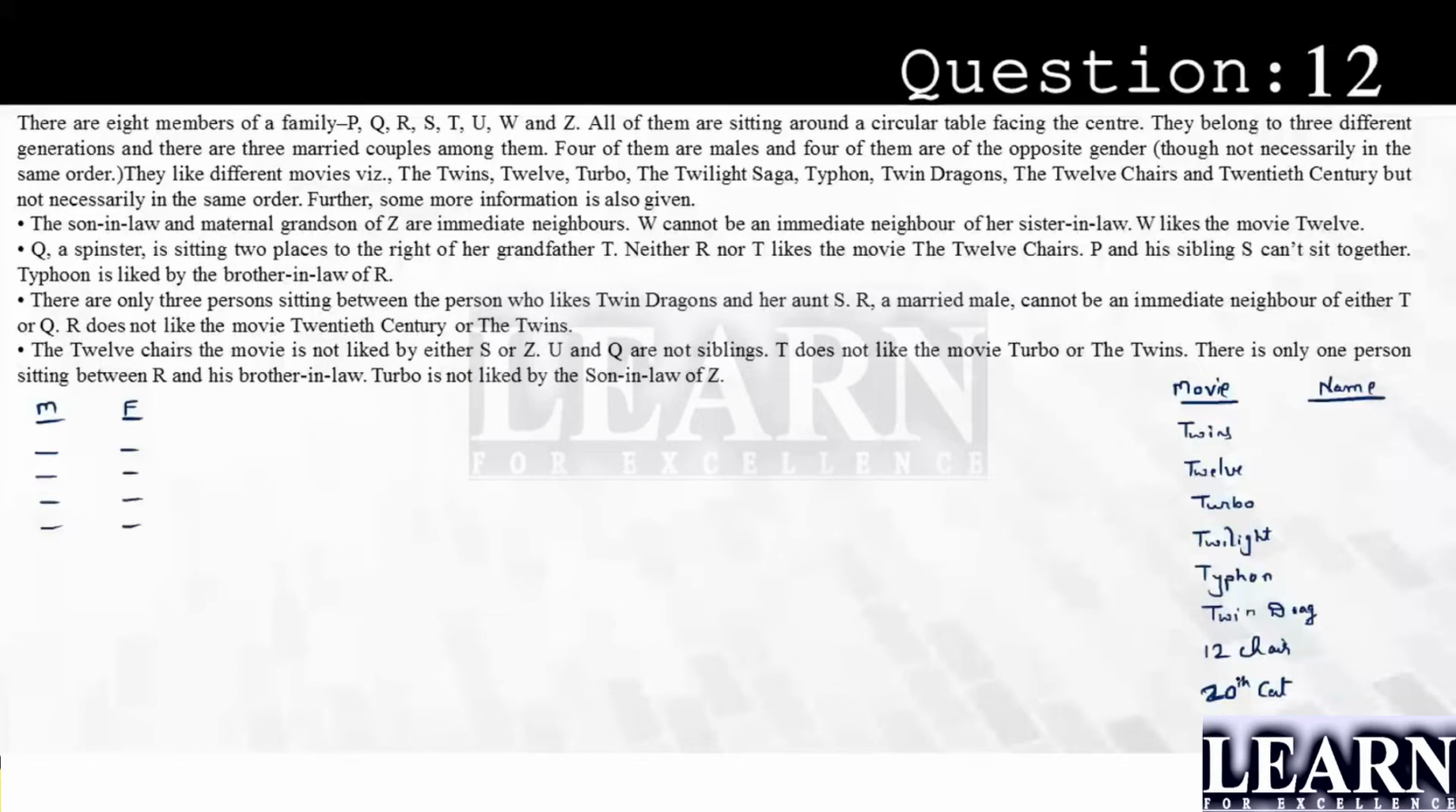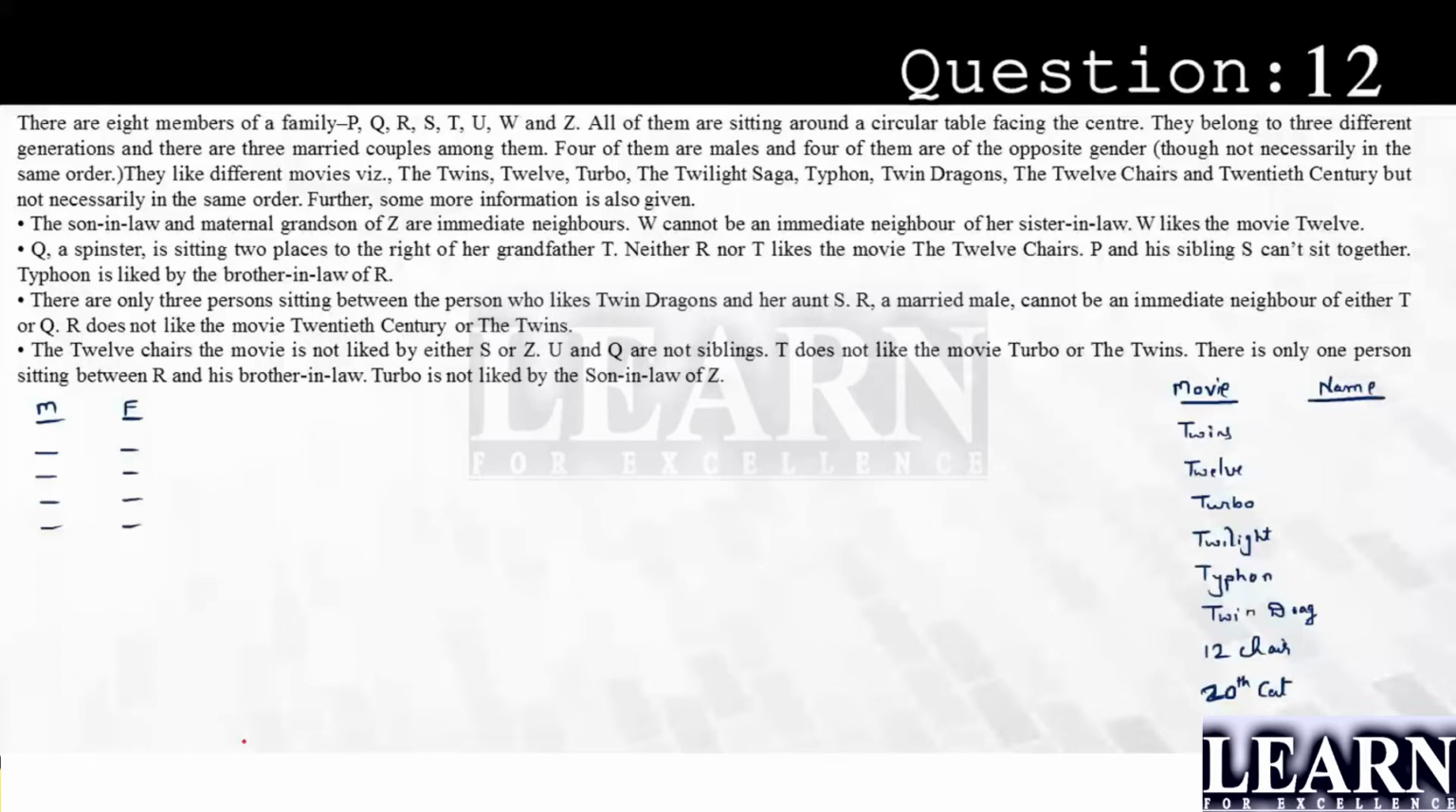Let's start with the first statement, guys. So please focus. The son-in-law and maternal grandson of Z are immediate neighbors. Son-in-law is nothing but daughter's husband. Maternal grandson: grandson is either daughter's son or son's son, but maternal is related to the lady, so maternal grandson means daughter's son.